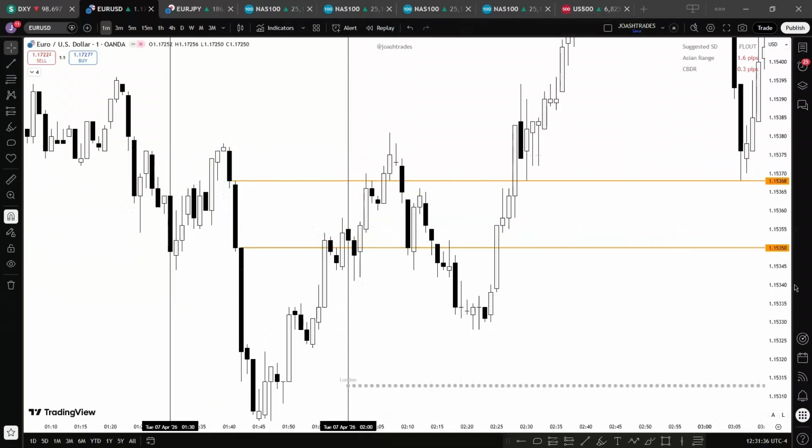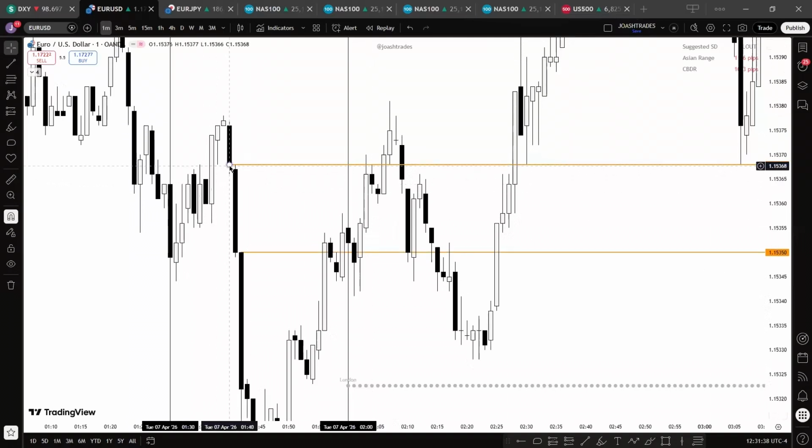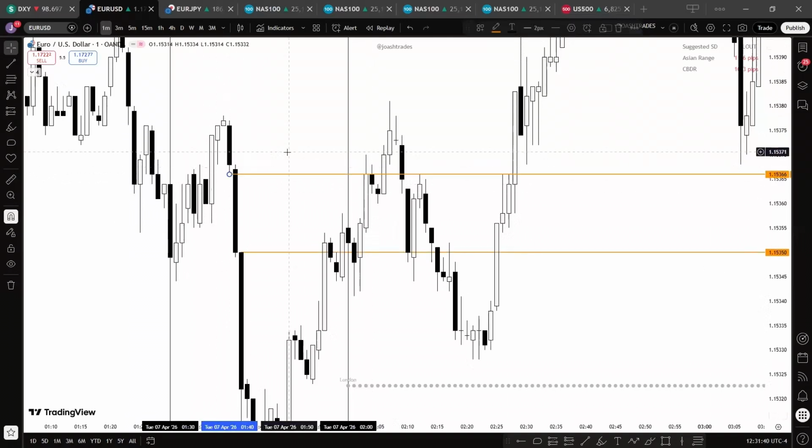The second question you may have in mind is, why did I put this line here and not here? Because a fair value gap consists of three candles and is the space or the gap between the first and the third candle. So we have 1, 2, 3. The gap between the first and the third candle forms what? Fair value gap. This is what we call sell side imbalance, buy side inefficiency.